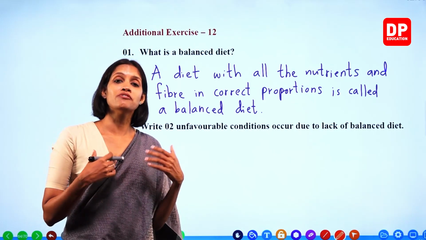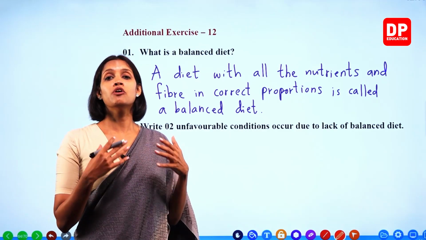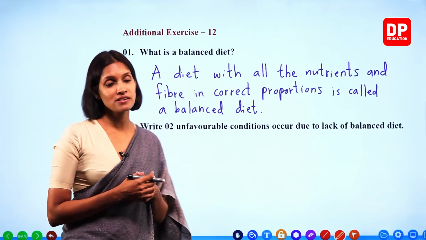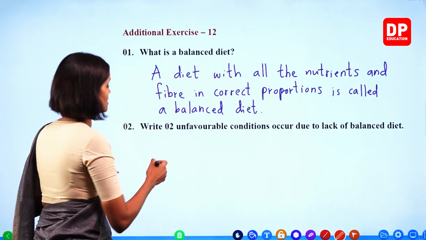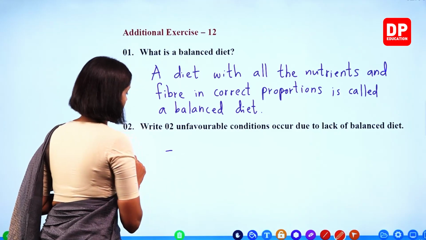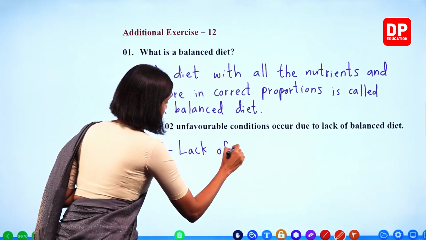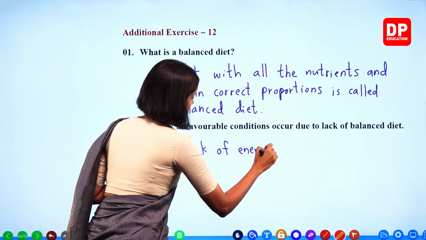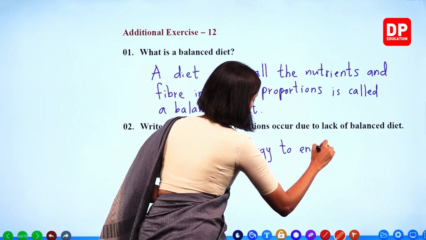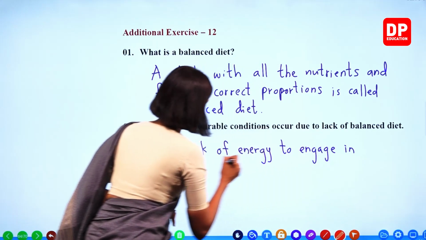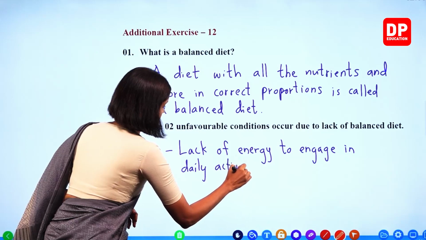Right? What will happen if you don't consume your vitamins and minerals properly? What will happen? You will always fall sick. Okay, children, we'll write some of them. Write 2 unfavorable conditions that occur due to lack of a balanced diet. Right. Lack of energy to engage in daily activities. Daily activities efficiently.